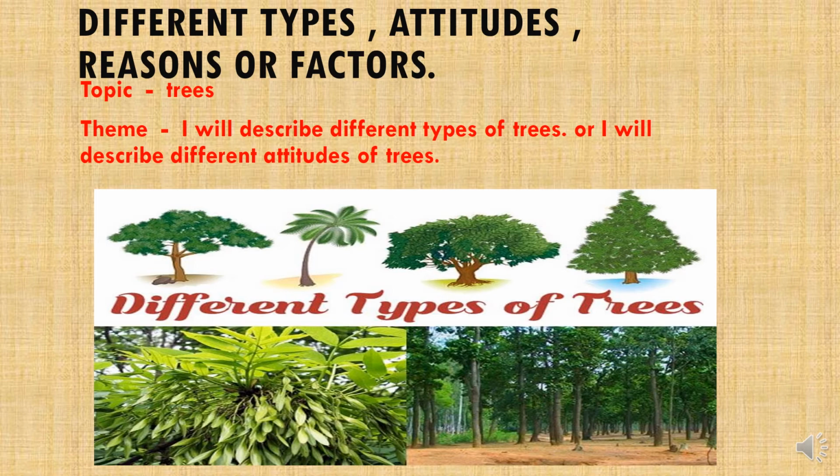You can describe different types of trees and also the functions of those trees. Like that, you can have one paragraph according to the subject, different types.